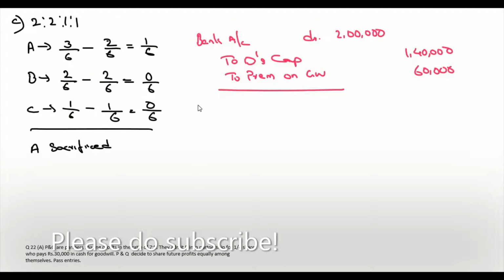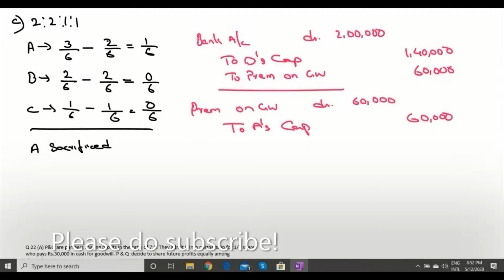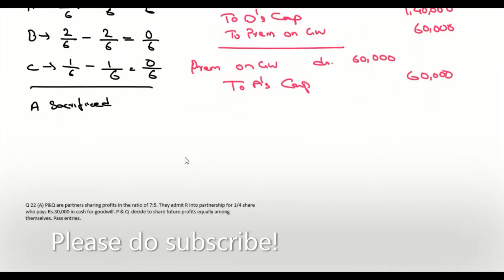Then we need to divide the goodwill to the partners who sacrificed. In this case, it's only A. So premium on goodwill account debit 60,000 to A's capital 60,000. Okay. Now we will move on to question number 22A.